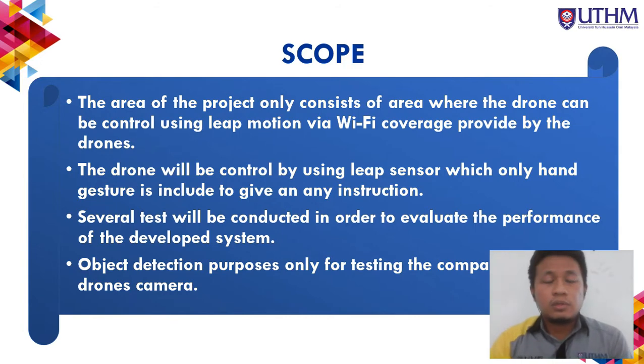The scope only consists of the area where the drone can be controlled using the Leap Motion sensor via Wi-Fi coverage provided by the drone, and only hand gesture is included to give any instruction. Several tests will be conducted in order to evaluate the performance of the developed system. And lastly, object detection is only for testing the capability of the drone's camera.